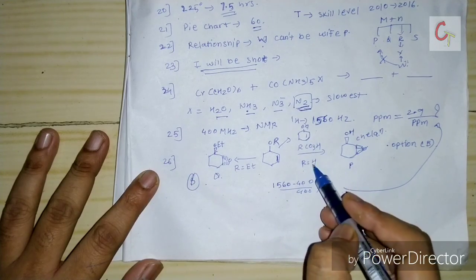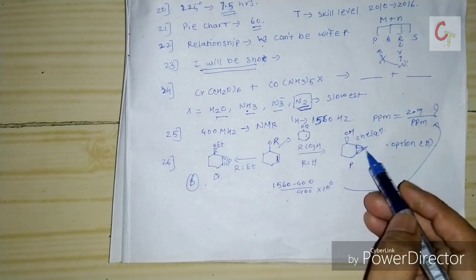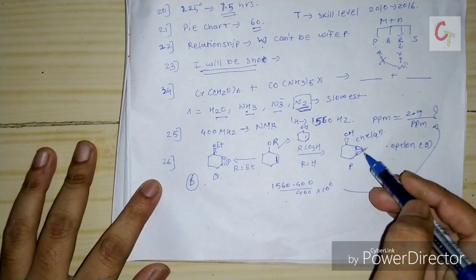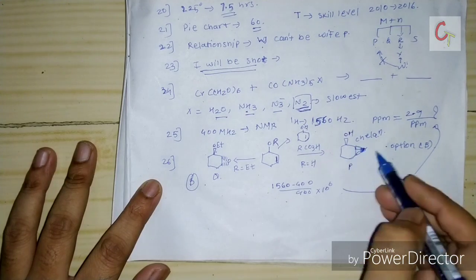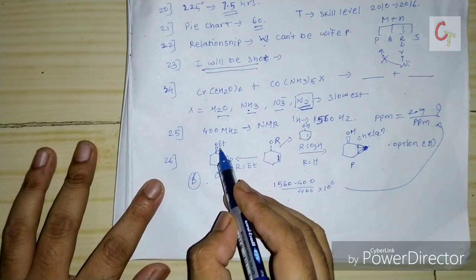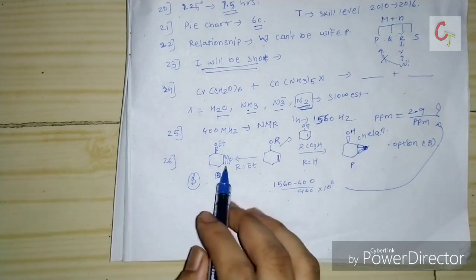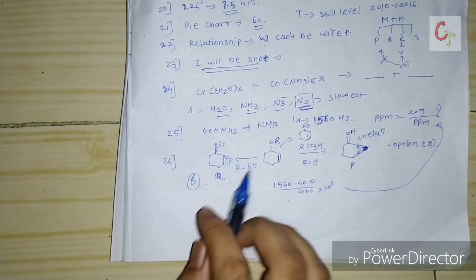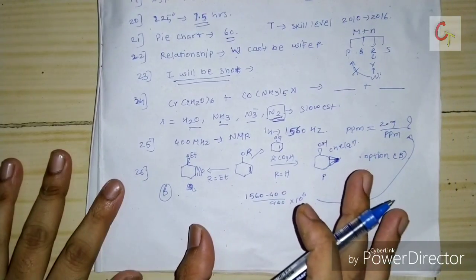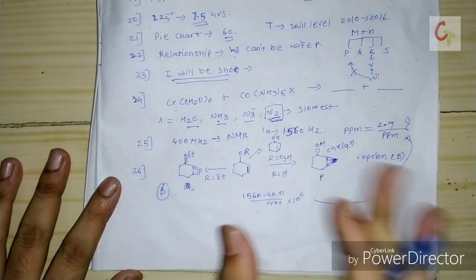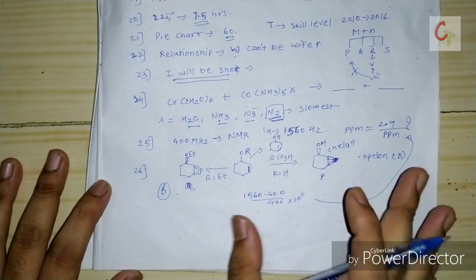In case of OH, there will be chelation due to hydrogen bonding, and the epoxide will be formed on the same side as the OH. In case of groups other than OH, there will be steric crowding. So this will be the correct option, option C. These are some of the questions I remember. I personally did not attempt many physical chemistry questions.